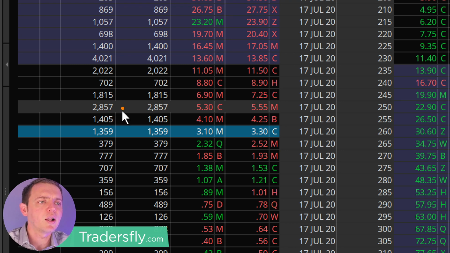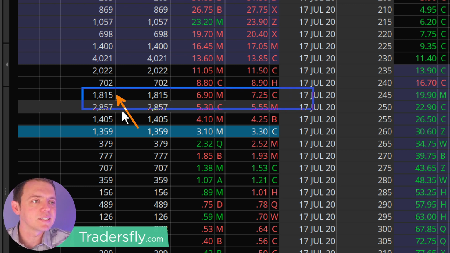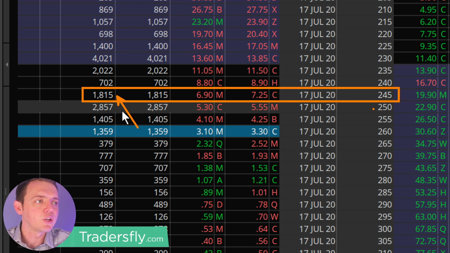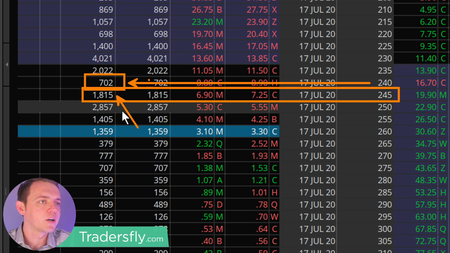But then you might be wondering, well, how come this one right here? If we're looking at this approach where it's closer to the money, hey, that one's even closer, the 245 is even closer, but it has fewer contracts. Well, why is that? Maybe it's because it's not a round number. You can see 250 is a nice solid round number, so a lot of people are concentrating their positions around 250. Even here, the 240 may be a little bit of a round number and it's close to the price, but it only has 702.